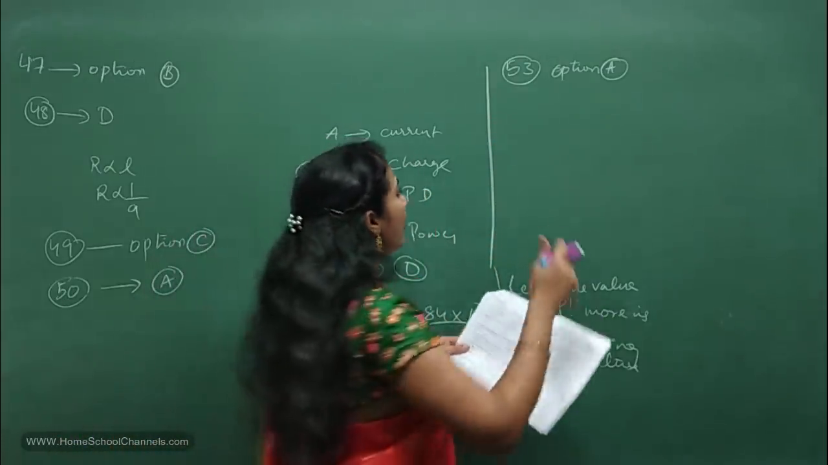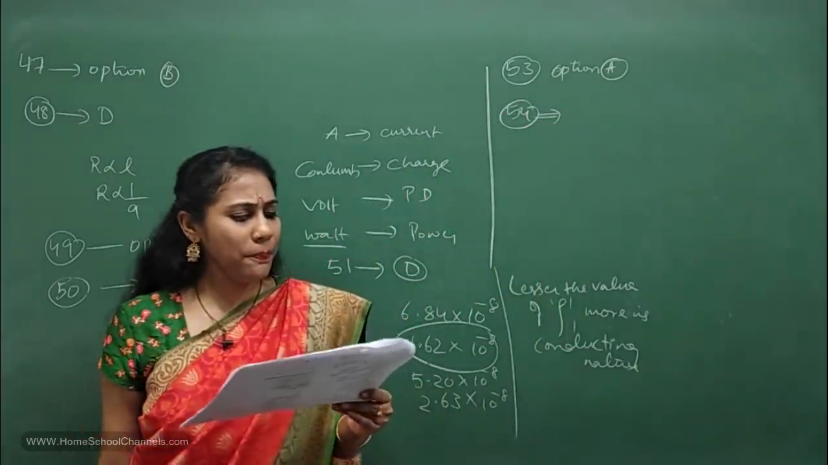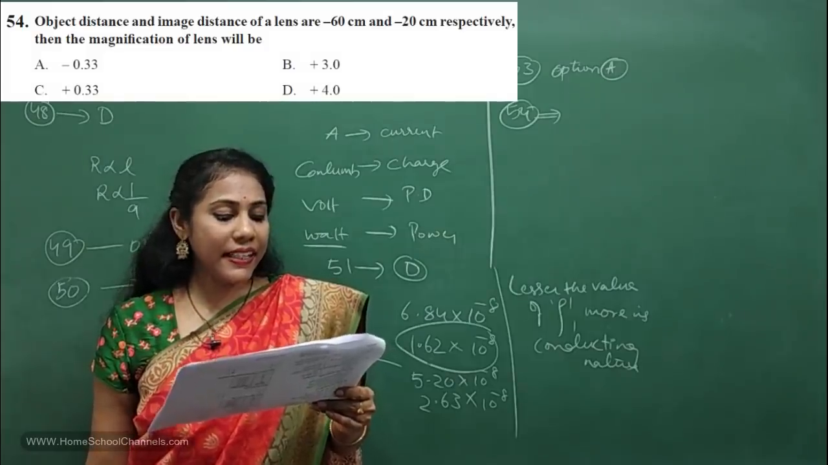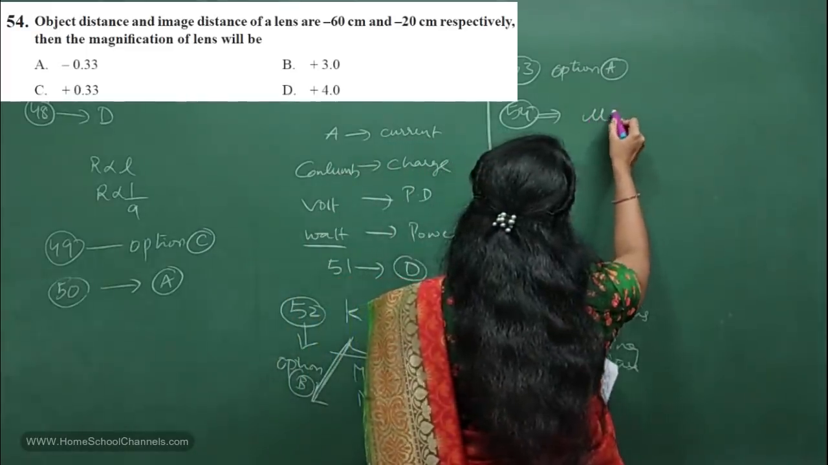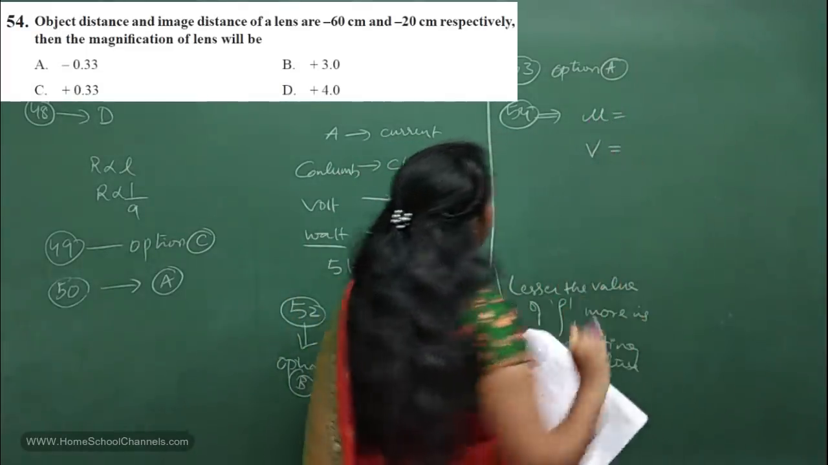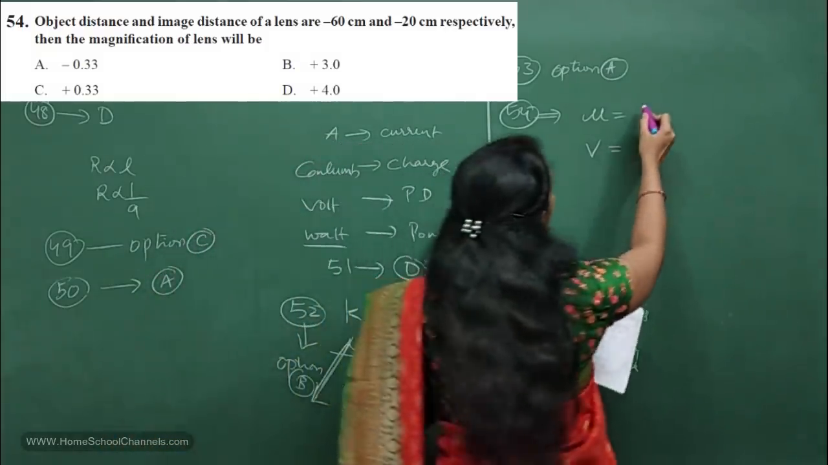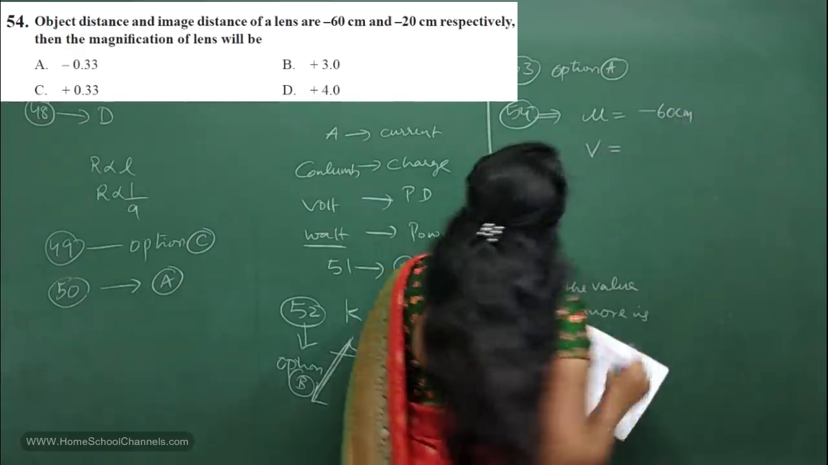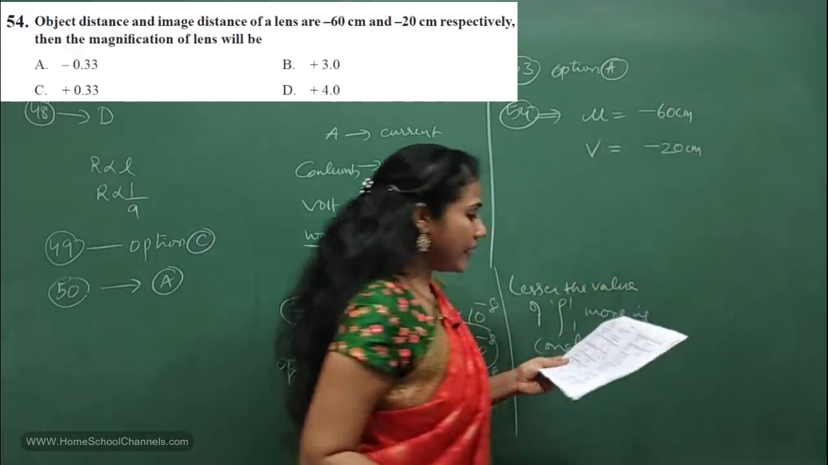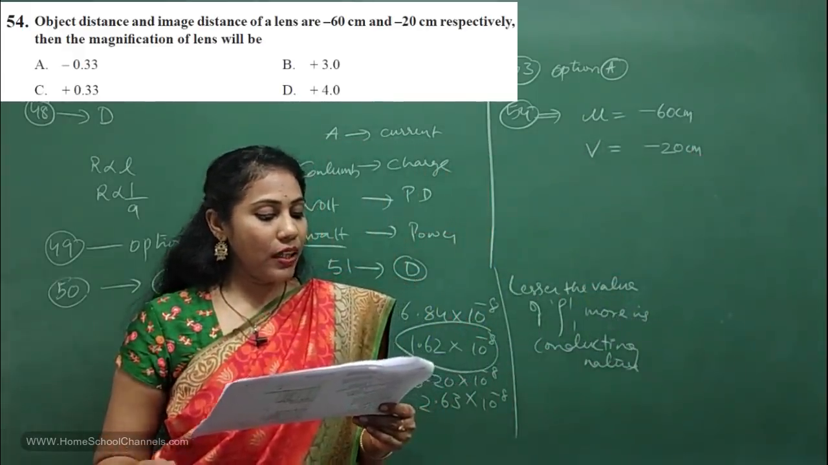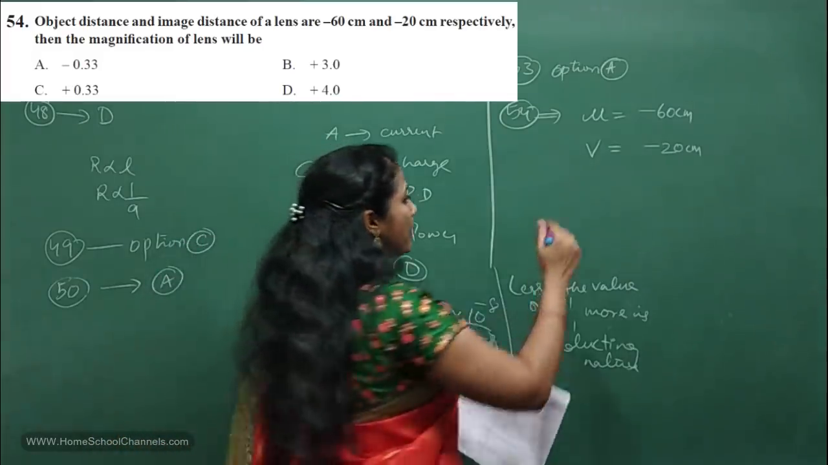And now let's go to the 54th question. It is from the light chapter, a small problem. Object distance and image distance of a lens are given. We call object distance U and image distance V. How much is the object distance they have given? The U value is minus 60 centimeter. What is the V value they have given here? Minus 20 centimeter, right? And they are asking what is the magnification of the lens? You should calculate magnification, that is M.